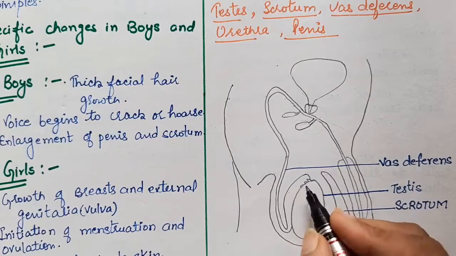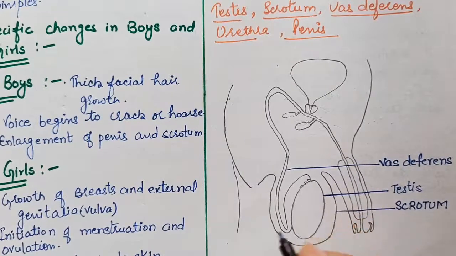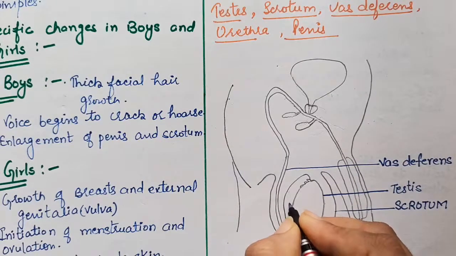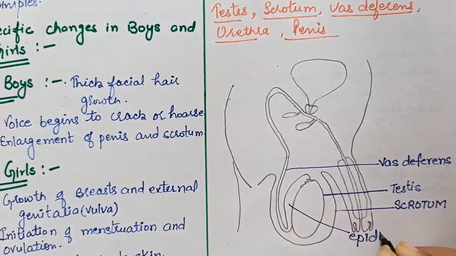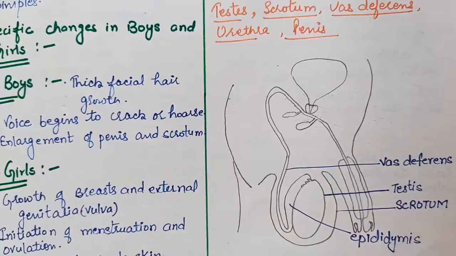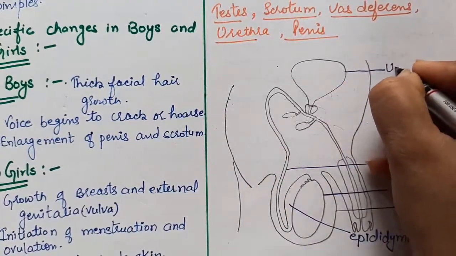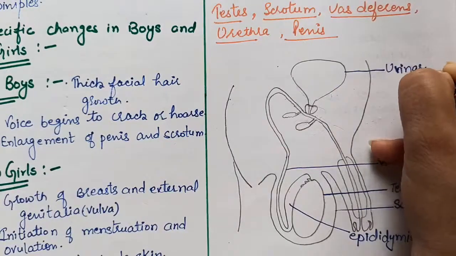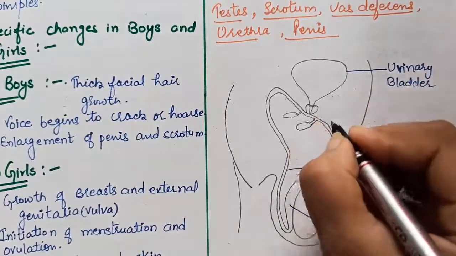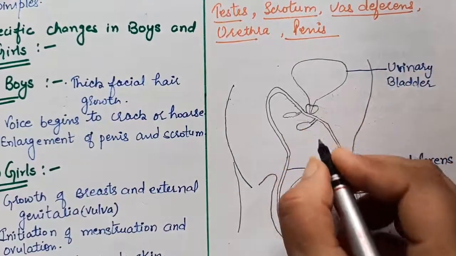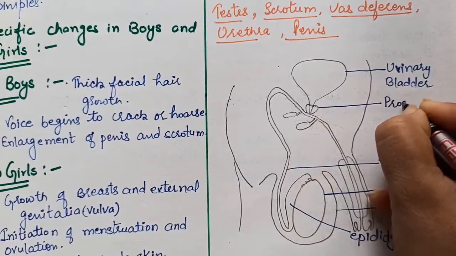Vas deferens. This initial part of the vas deferens that is coiled is called epididymis. Vas deferens, and this is urinary bladder. These are accessory glands that are associated with the male reproductive system. This one is the prostate gland.